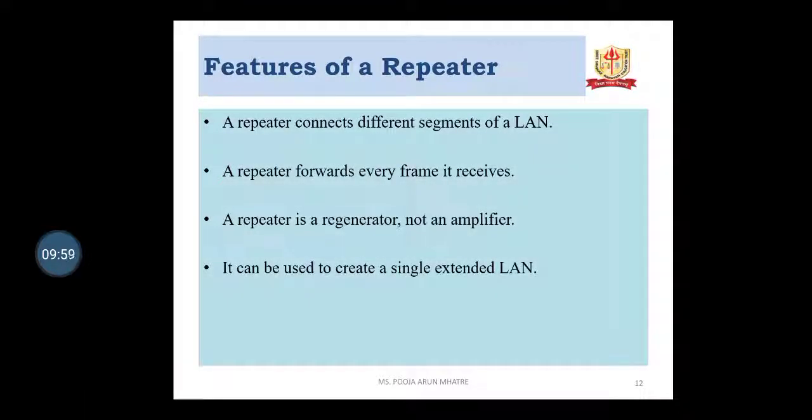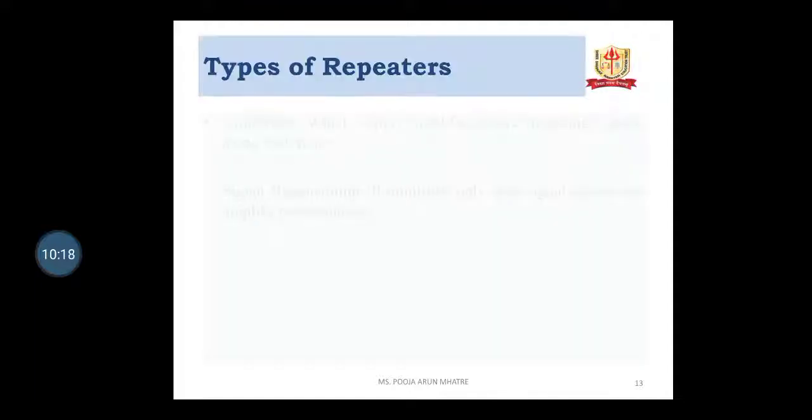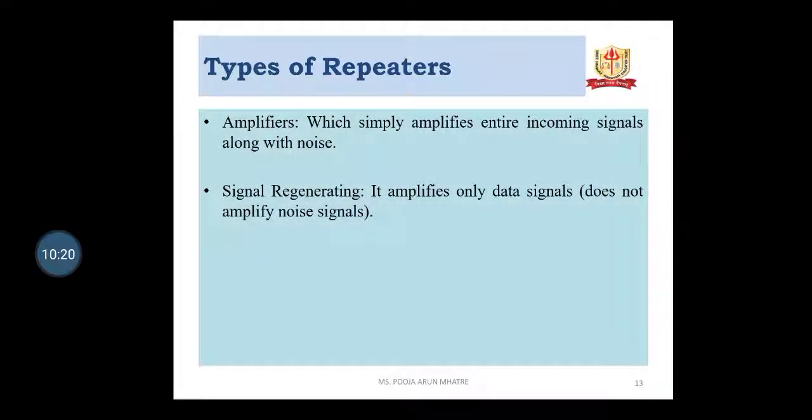Here are some features of a repeater. A repeater connects different segments of a LAN. A repeater forwards every frame it receives. A repeater is a regenerator. It is not an amplifier, and it can be used to create a single extended LAN. Types of repeaters. Amplifier, which simply amplifies the entire incoming signal along with noise. And signal regenerating, which amplifies only the data signal and does not amplify the noise signal.